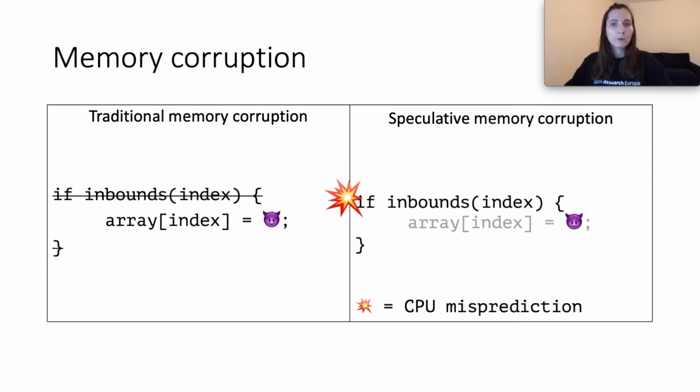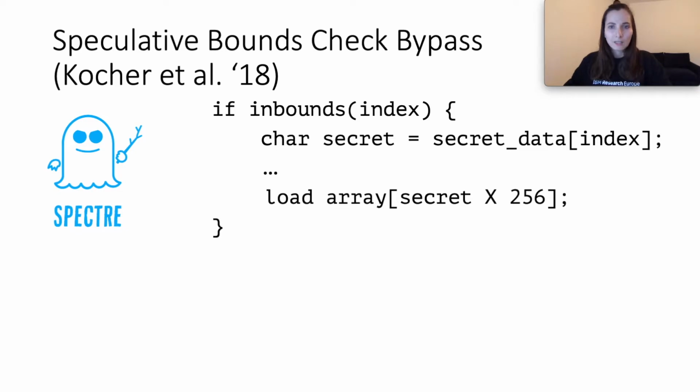Can speculative memory corruption still lead to arbitrary memory read? To get the answer, we first discuss Spectre. The Spectre class of attacks is broad, and by now, some of its variants have been mitigated at OS level. We focus on Spectre variant 1, or speculative bounds check bypass, because it is powerful and existing mitigations are not enabled by default. A Spectre v1 snippet consists of a bounds check followed by access of secret data.